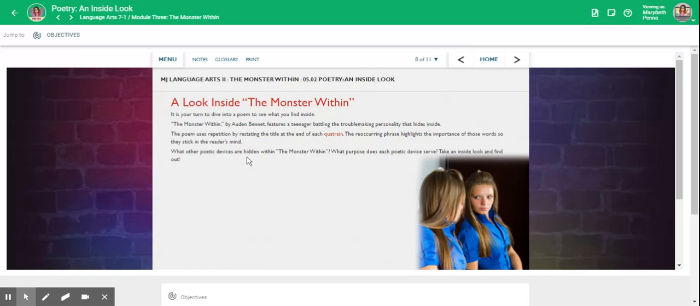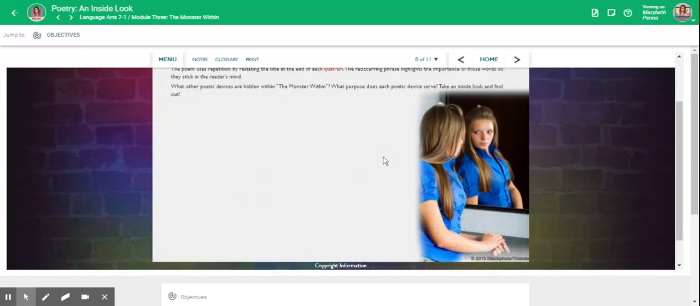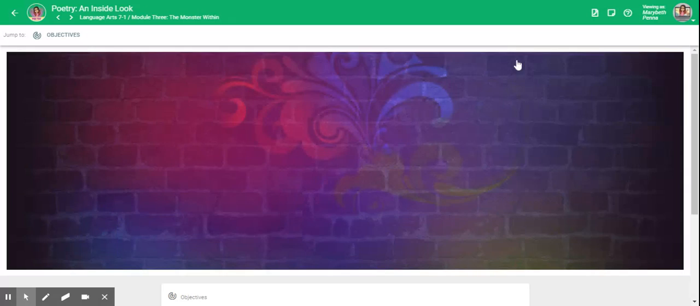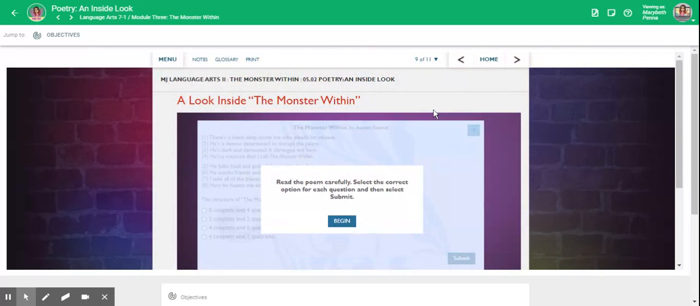What other poetic devices are hidden within the monster within? What purpose does each poetic device serve? Take an inside look and find out. A look inside the monster within. Read the poem carefully. Select the correct option for each question, and then select Submit.